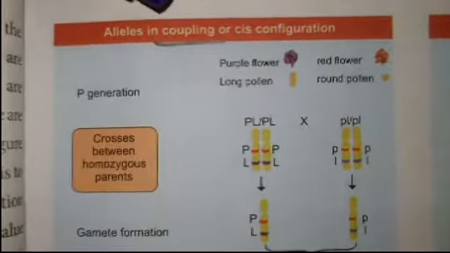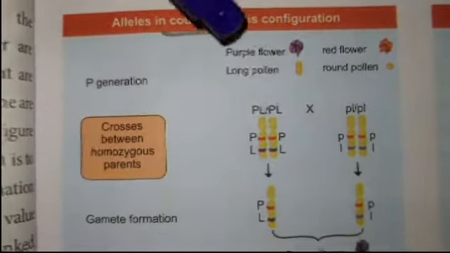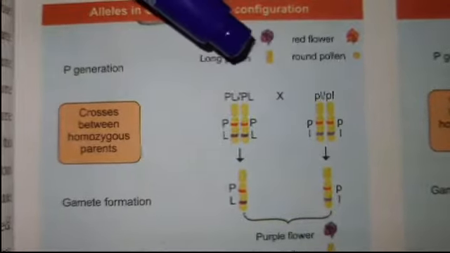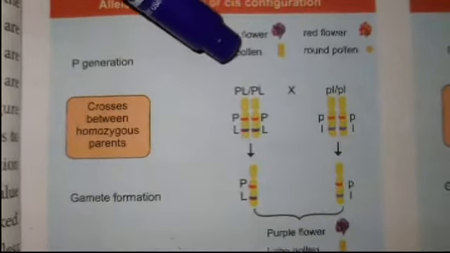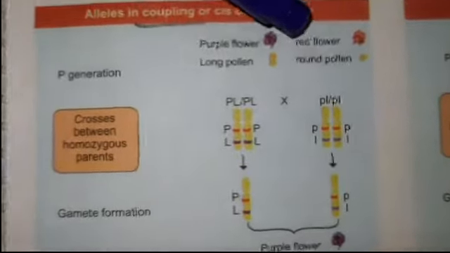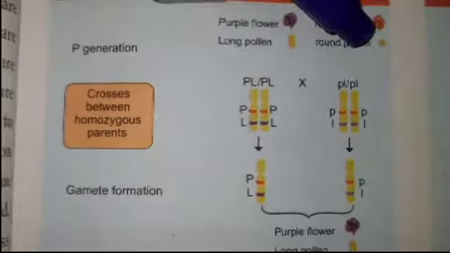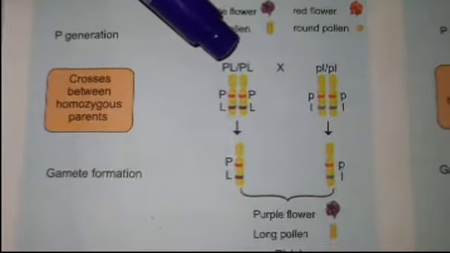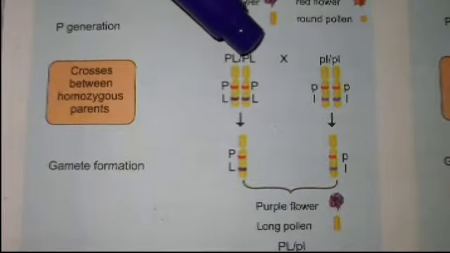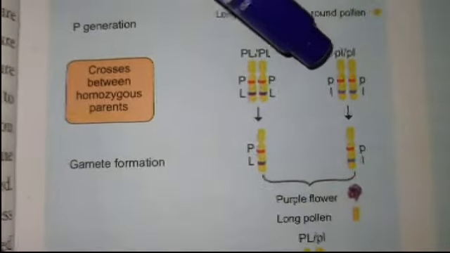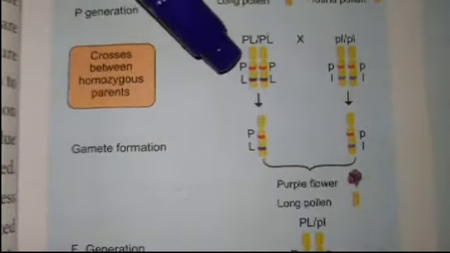Alleles in coupling or cis configuration. For this experiment, Bateson and Punnett took a purple flower with long pollen, the double dominant parent, and a red flower with round pollen, the double recessive parent. So capital P, capital L and small p, small l is the genotype of the parents.